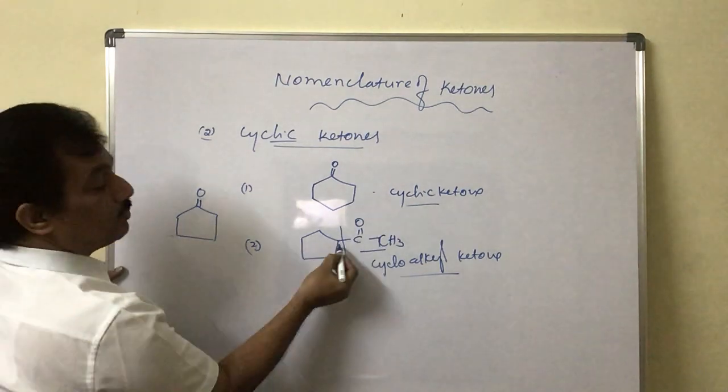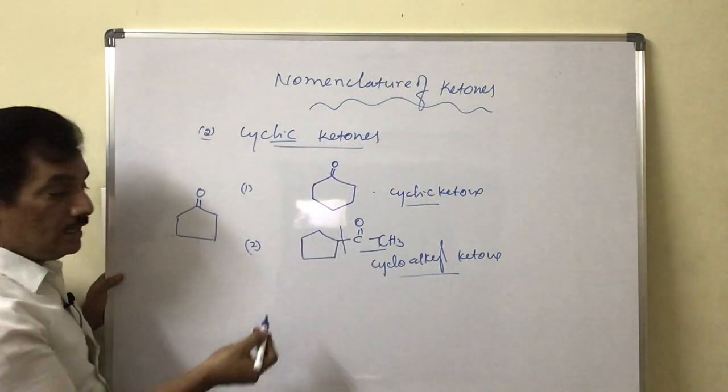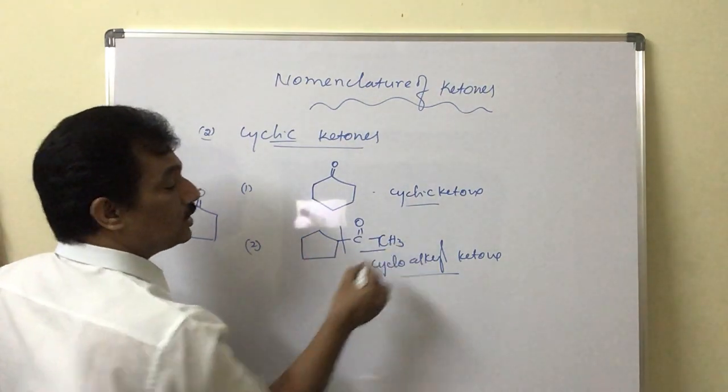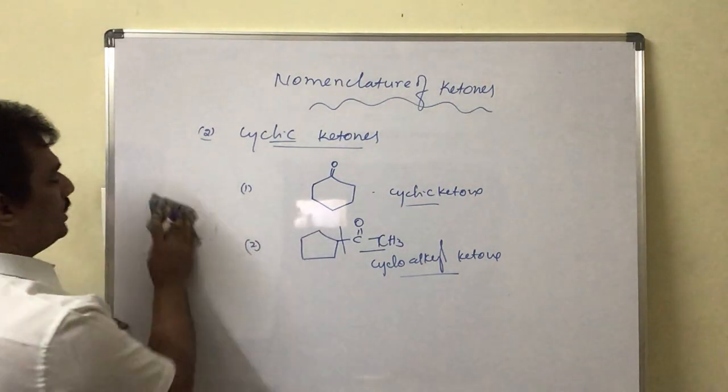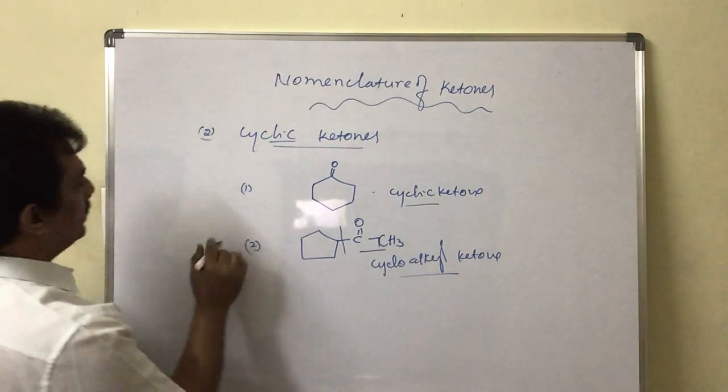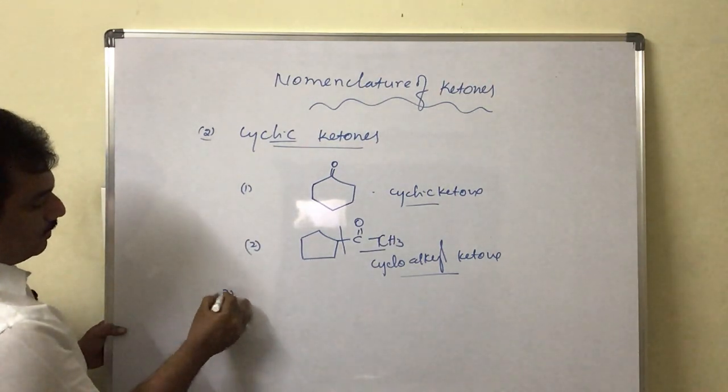But here it is not present within the cycle, and hence it is cyclopentyl ethanone. You have to consider like that. Okay, we will write the names for that one, no problem at all. And then it is the third one, aromatic.